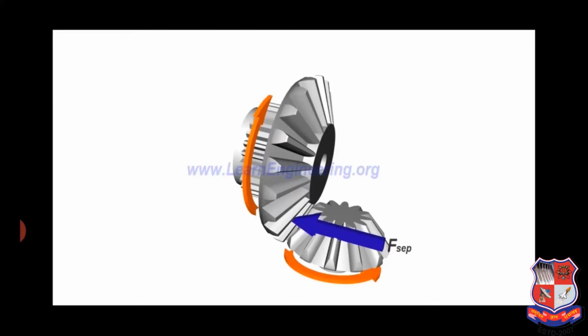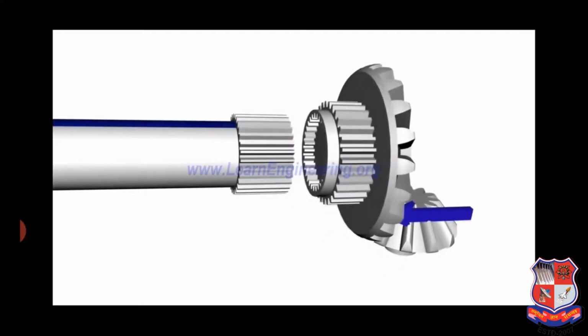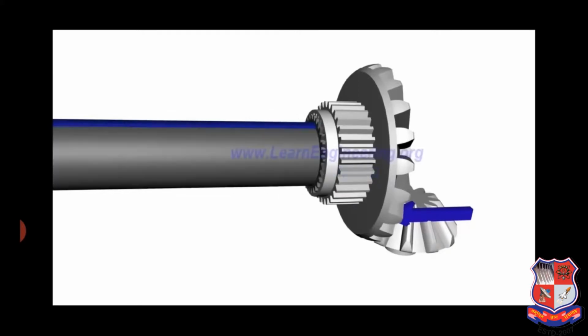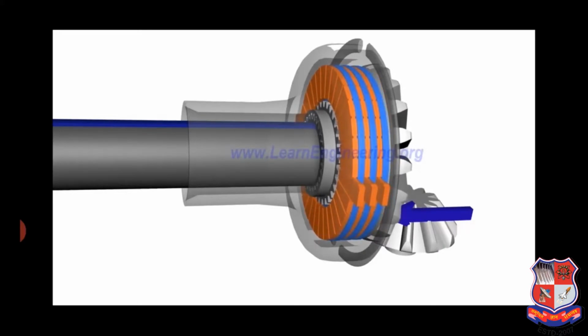The axial force tries to separate the gears. You can note that the side gear and axle are two separate units. The side gear has a small allowance for axial movement. So during high torque transmission through the spider and side gear arrangement, a high separating thrust force is also transmitted to the clutch pack. This force presses and locks the clutch pack assembly against the wall of the casing.